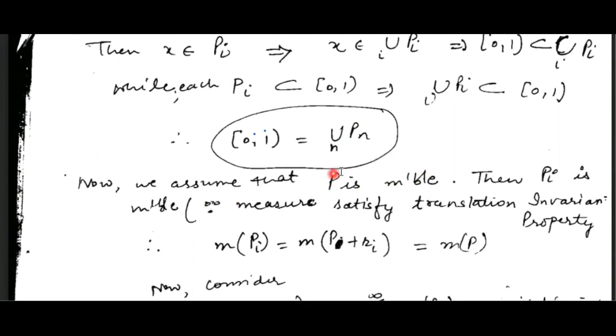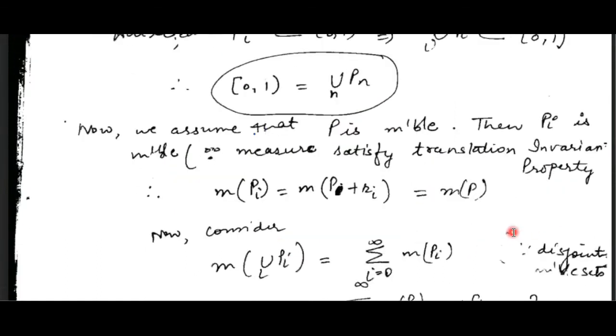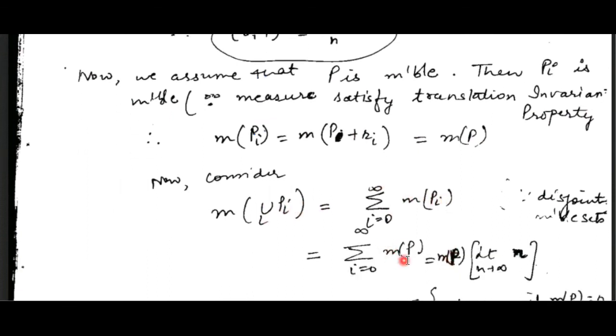If P is measurable, clearly Pi is measurable because measure satisfies the translation invariant property. So Pi, which is P plus Ri, is also measurable. Moreover, their measures are the same. Now the measure of the union of Pi can be written as the summation of the measure of P, because these are the same, and this equals a summation because they are disjoint, so they satisfy the additive property. Now we can take the measure of P outside because it is independent of i. So this is the summation of 1 basically.